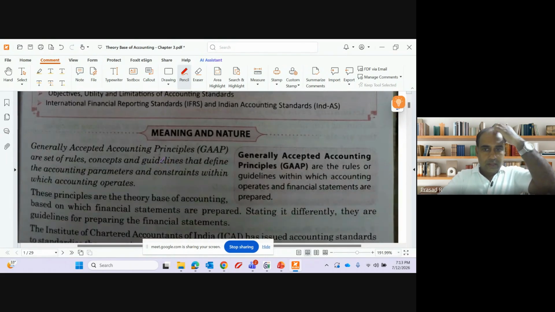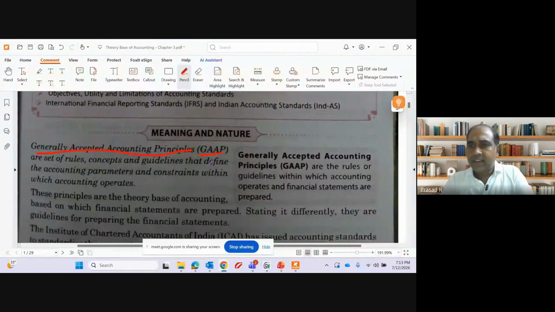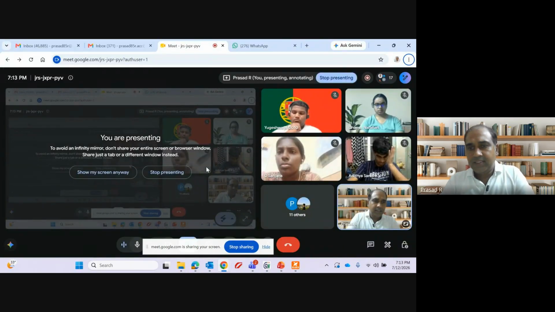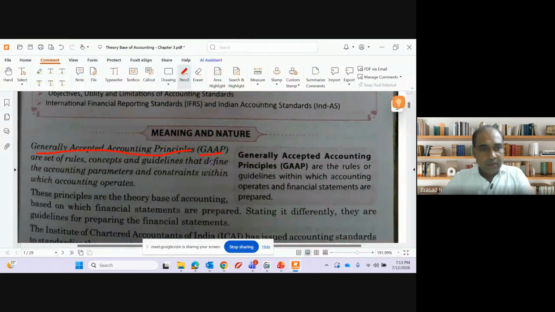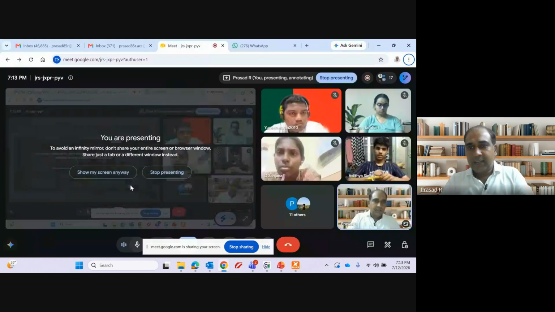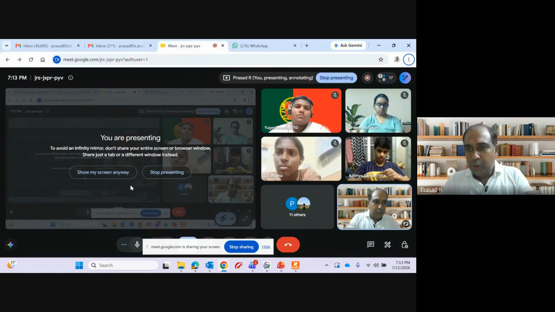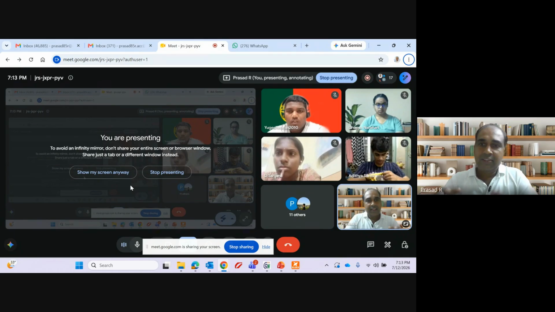Before that, I will just take a minute to discuss something called generally accepted accounting principles. We call it GAAP. What is a generally accepted accounting principle? It is a set of rules, concepts, and guidelines that define the accounting parameters and constraints within which accounting operates. That means to do accounting, there has to be some rules, right?